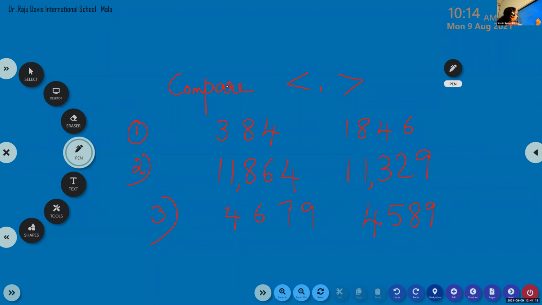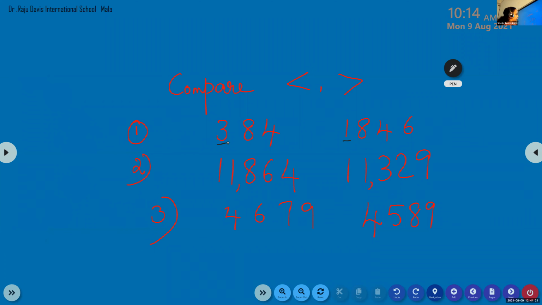See children, here if you compare the first two digits, you will not get the answer. First, what do you have to start? How to compare? You have to count the number of digits. 1, 2, 3, 4 digits. But here only 1, 2, 3. So the number with greater number of digits, that number is greater. So the crocodile mouth opens to the 4-digit number. Which is the 4-digit number? 1846. Yes.